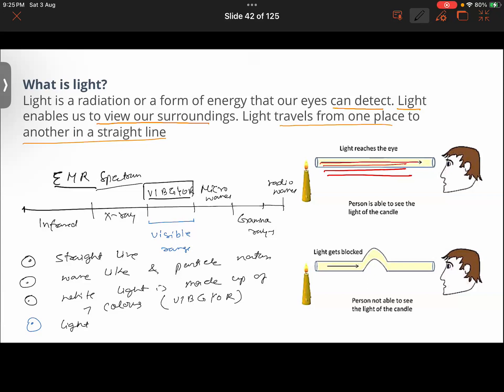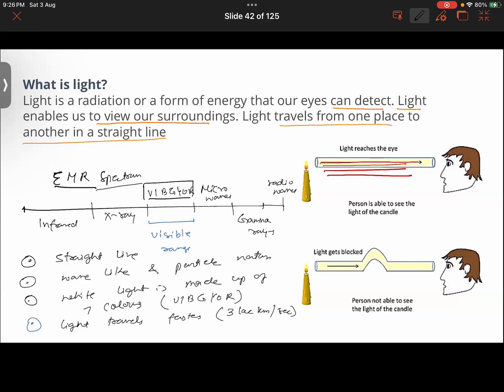See, light travels fastest, and the speed is 3 lakh kilometers per second. Or in miles, it would be 1,86,000 miles per second. Getting it? So the speed of light is the fastest speed in the universe. Getting it? So that is one thing. We see things because light reflects into our eyes also. That is one of the properties.